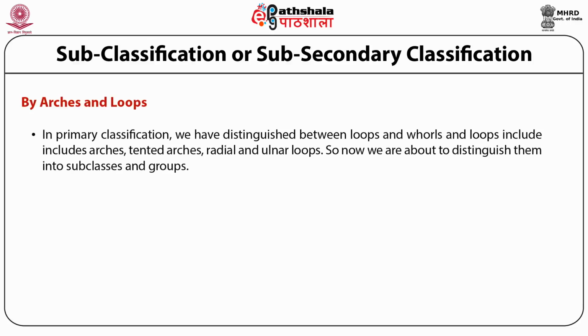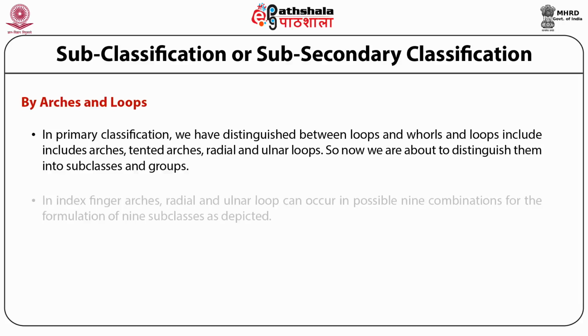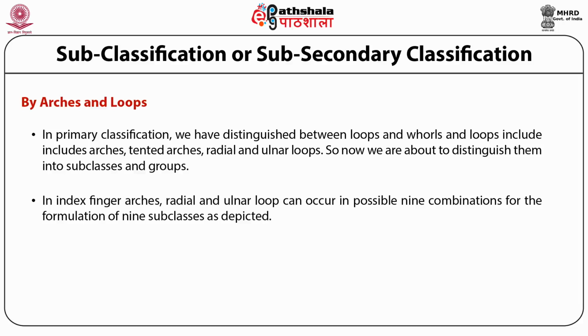In primary classification, we have distinguished between loops and whorls, and among loops, arches, tented arches, radial and ulnar loops. So now we are about to distinguish them into subclasses and groups. In the index finger, arches, radial and ulnar loops can occur in 9 possible combinations.